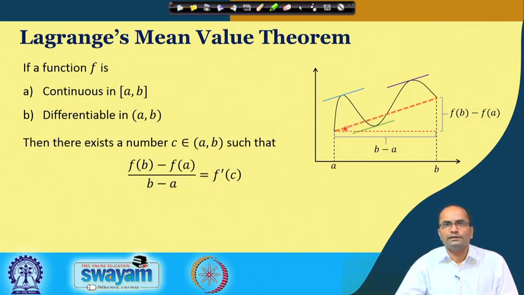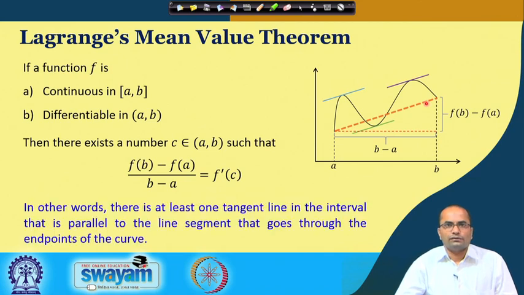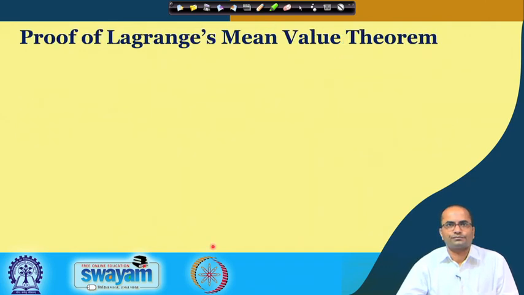So, the geometrical meaning is that there will be at least one tangent. In this particular case we can see three tangents which are parallel to this line segment. So, this Lagrange mean value theorem says that there will be at least one point where the tangent will be parallel to this line segment joining the endpoints of the curve. As I have written here, in other words, there is at least one tangent in this interval that is parallel to the line segment that goes through the endpoints of the curve.